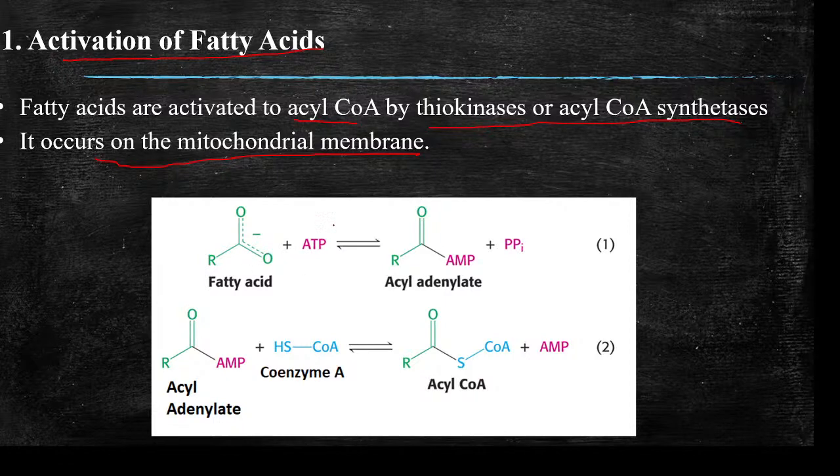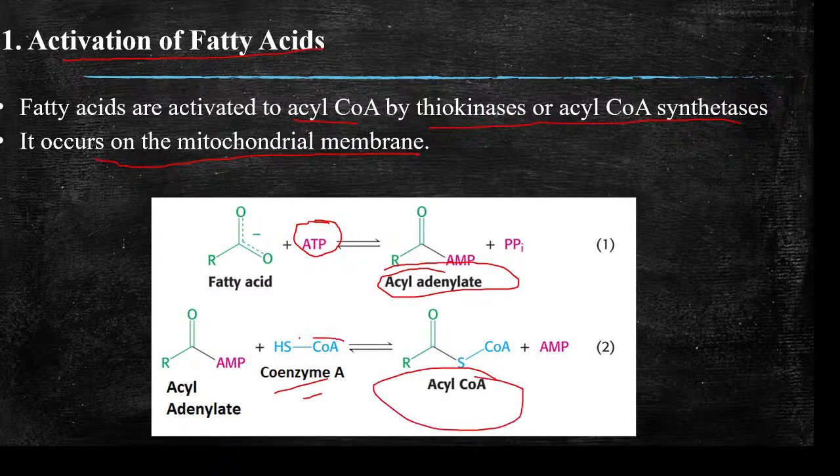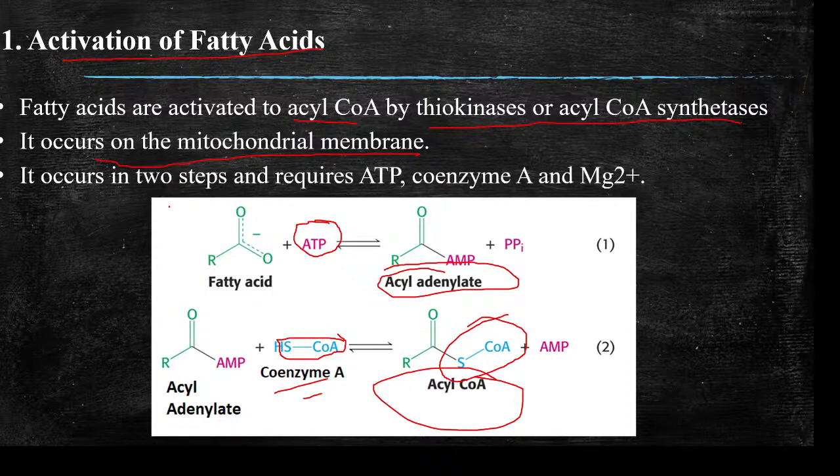First, the fatty acid combines with ATP to form acyl adenylate. ATP will transfer AMP to the fatty acid group, and this acyl adenylate will react with coenzyme A to form acyl-CoA, that is, the SH group of coenzyme A combines with the fatty acid. So this is the first step of beta oxidation, that is, activation of fatty acids. This reaction requires ATP, coenzyme A and magnesium ion as cofactor.